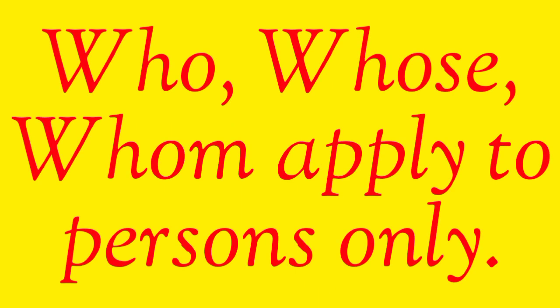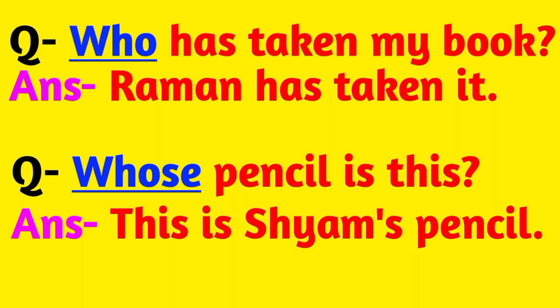There are many interrogative pronouns like who, whose, whom. Who, whose, whom apply to persons only. For example, who has taken my book? Raman has taken it. Here, who is used in the place of someone, that is Raman.